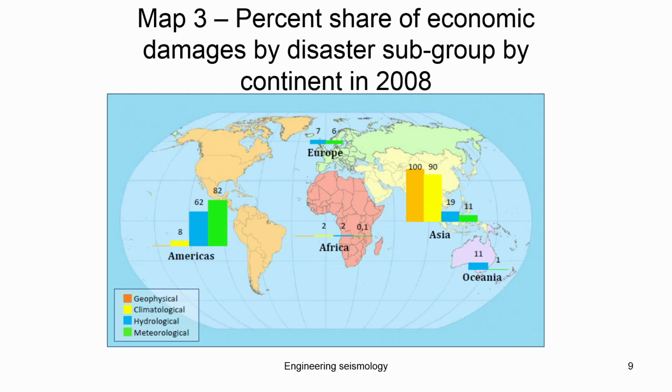The meteorological and hydrological hazards cause more economic loss in the US when compared to other parts of the world. But we are more affected by the geophysical and climatic loss, with respect to human loss as well as economic loss.